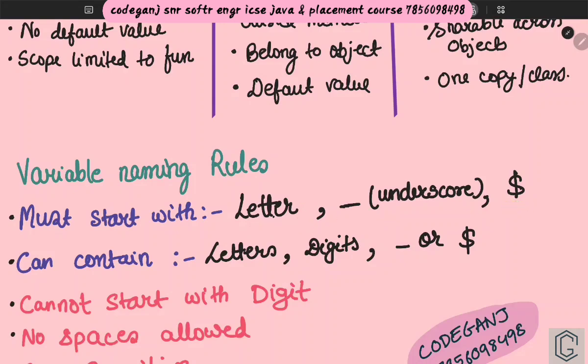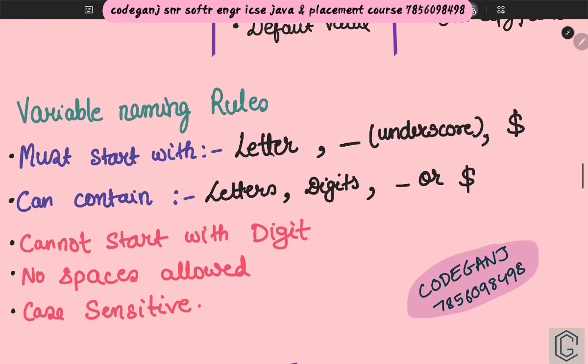And what can a variable have? After it starts with a letter, in between you can have anything. You can have a digit as well, but it cannot start with a digit. That is the very next point. It cannot start with a digit, space is not allowed, and it is case sensitive. So if I write int a equals 5, and then I also write int capital A equals 7, both are different variables.